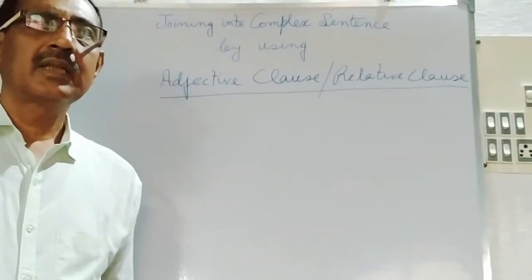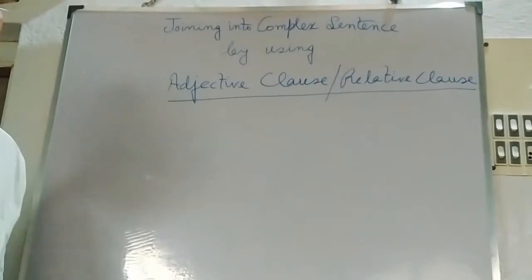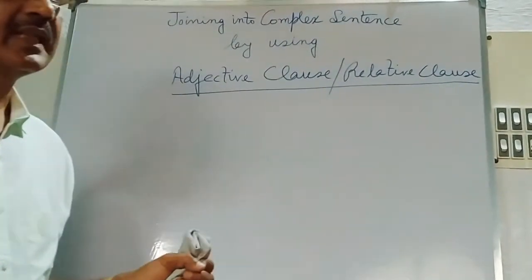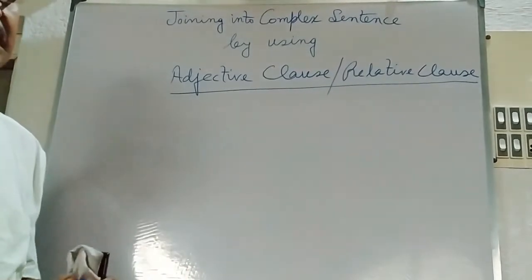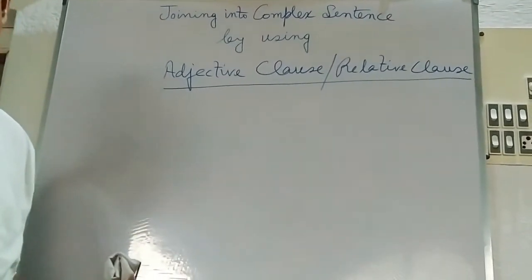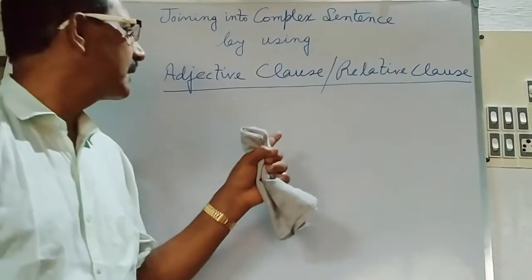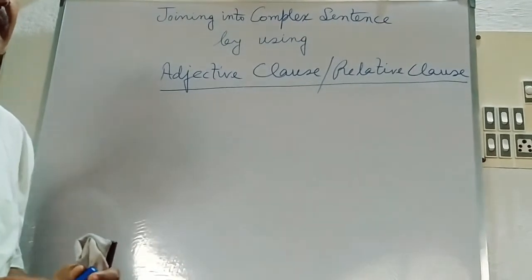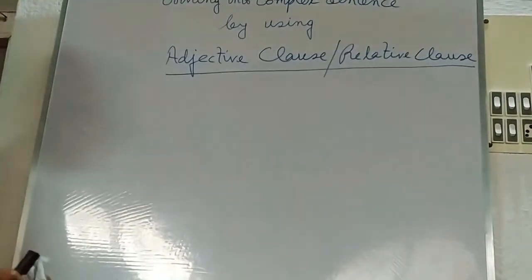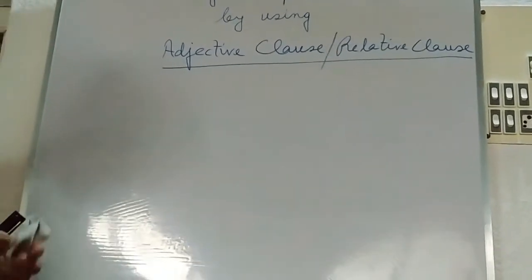Dear students, you have learned to join or combine two or more than two sentences into a complex sentence by using noun clause. But today you will learn how to join two or more than two sentences into a complex sentence by using adjective clause or relative clause. Now, here for the first time you will see what adjective clause or relative clause is.